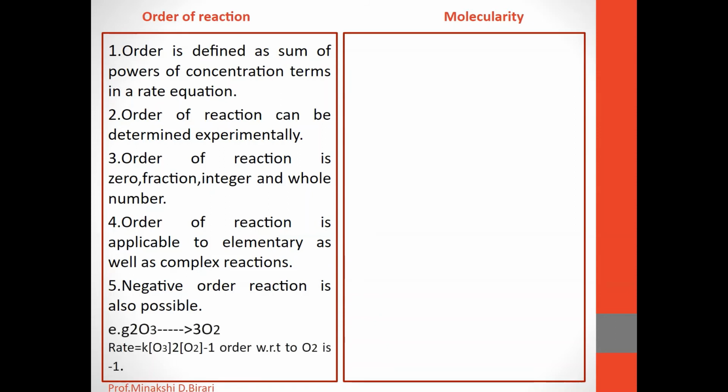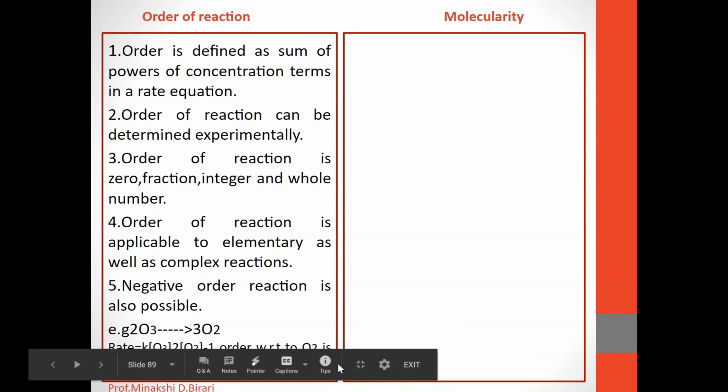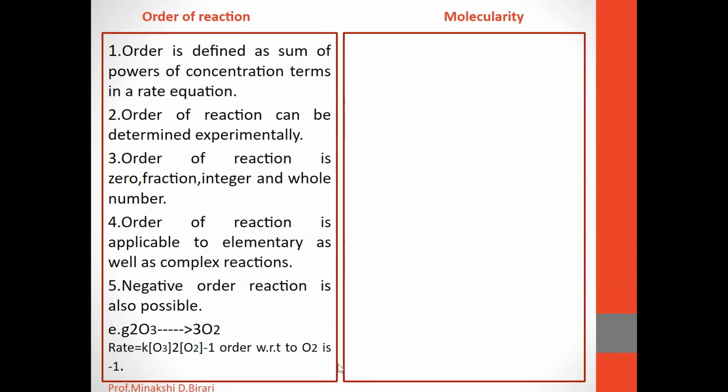For example, 2 O3 gives 3 O2. Here the rate law is represented as K, concentration of reactant O3 raised to 2, and O2 raised to minus 1. With respect to this, the order of the reaction will be minus 1 for O2.